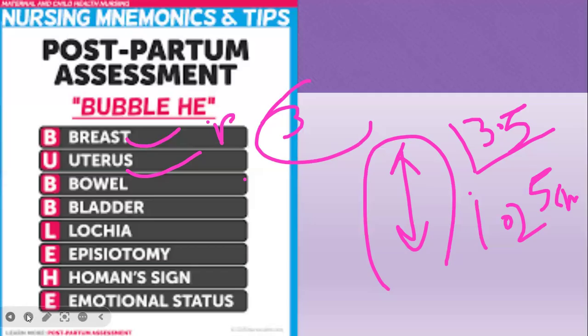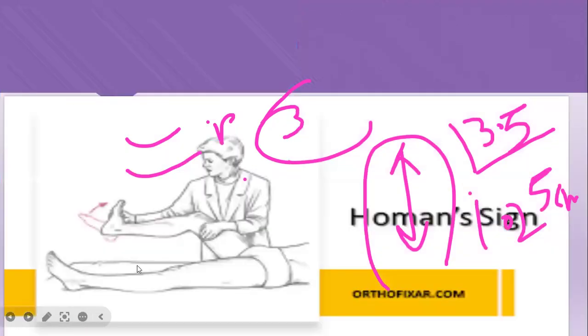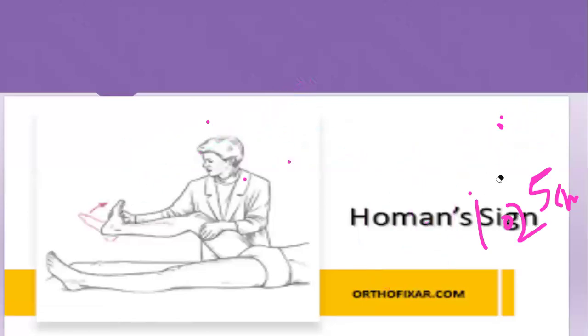One more thing I wanted to tell you, the last thing, about the Homan's sign. This is how the Homan's sign is checked, and this sign is checked to rule out whether the mother is having any kind of DVT. If Homan's sign is present, that means she is having a DVT. If Homan's sign is negative, she is not having a DVT.